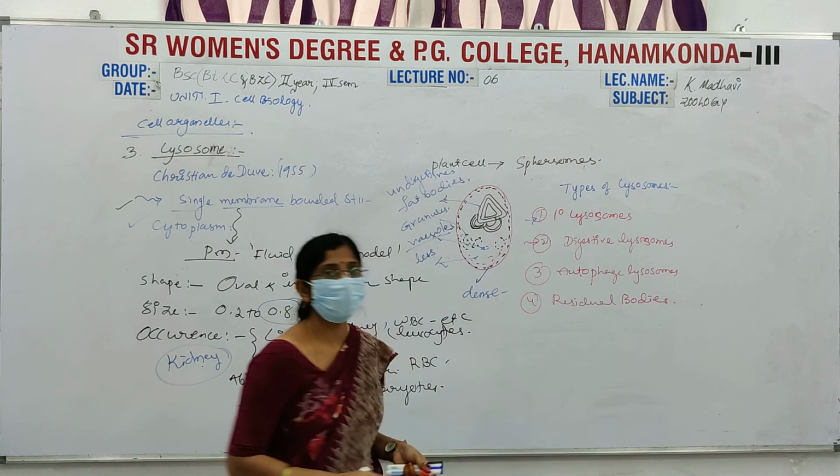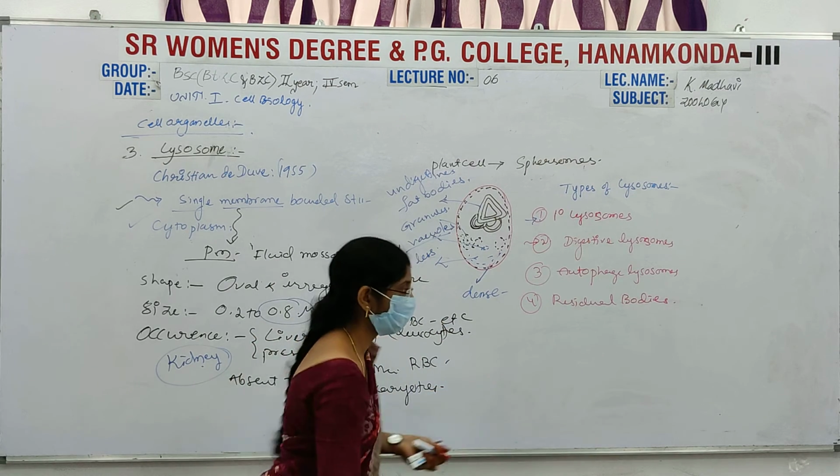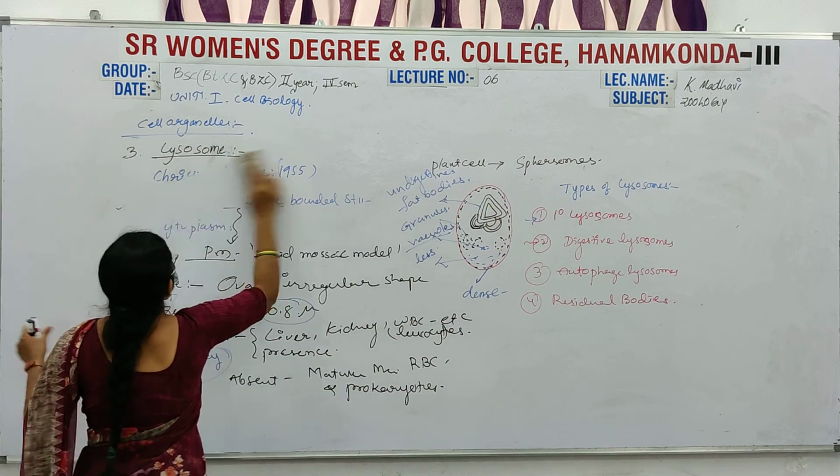These four types of lysosomes appear. We will discuss each one by one.